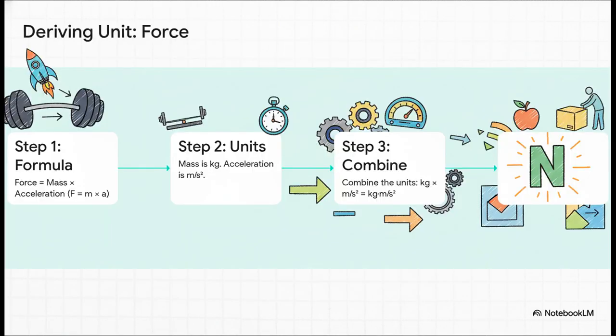Okay, let's tackle a slightly trickier one, force. We're going to do this step by step. Step 1, what's the formula? You know this one, F equals m times a. Force equals mass times acceleration. Simple. Step 2, let's substitute in the units. The unit for mass is the kilogram, right? And the unit for acceleration is meters per second squared. Step 3, now we just combine them. We multiply kg by m/s², and we get kilogram meter per second squared. Now this is a perfect example of how we build up these complex words. This big clunky unit, kilogram meter per second squared, is so important it gets its own special name, the Newton. And we just write that as a capital N.